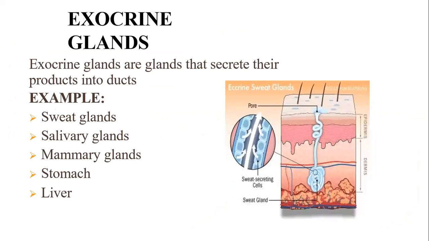As you can see in the picture, sweat secreting cells secrete the sweat into a duct, and that duct carries this sweat up to the pore which is present on the surface of skin. So secretion is carried by duct, hence these are exocrine glands. Example, sweat gland, salivary gland, mammary gland, stomach, liver, all these are exocrine glands.